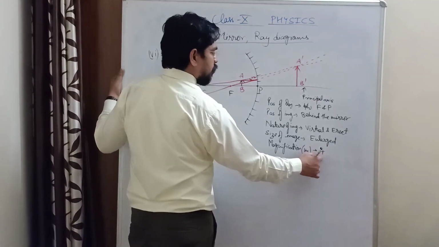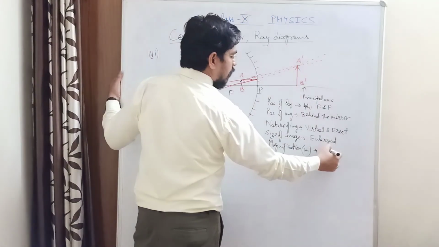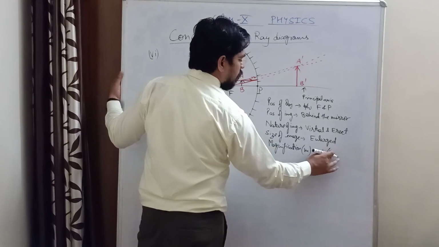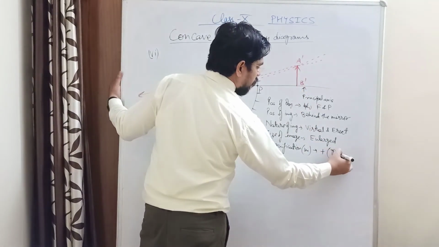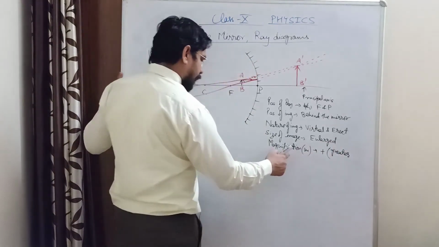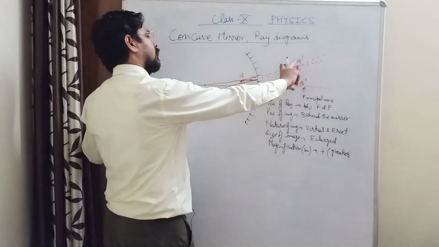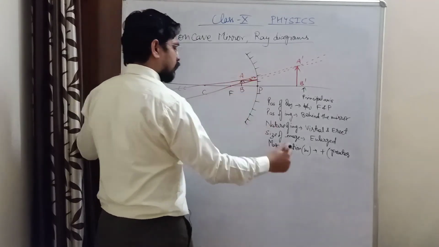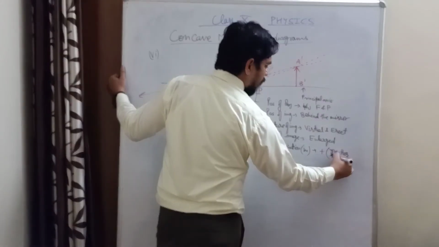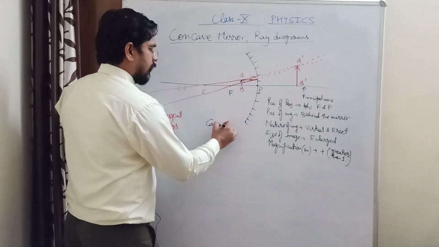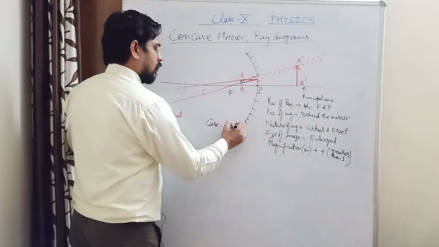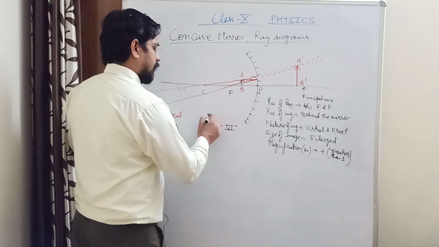Obviously it is positive because the image is erect, and the value is greater than 1 because the image is greater than the size of the object. The definition of magnification is the ratio of size of image to size of object, so the ratio is going to be greater than 1. So this is your case 6 for the concave mirror.